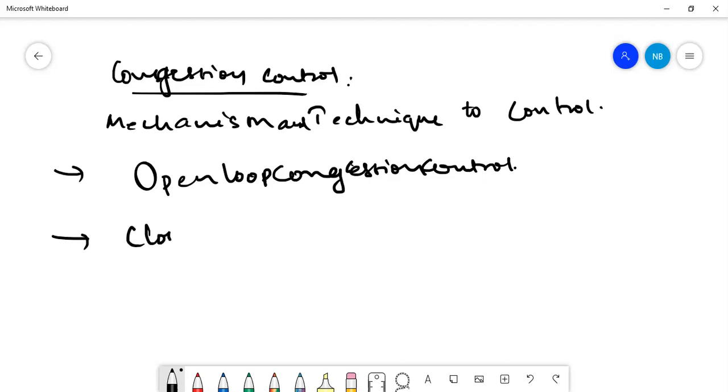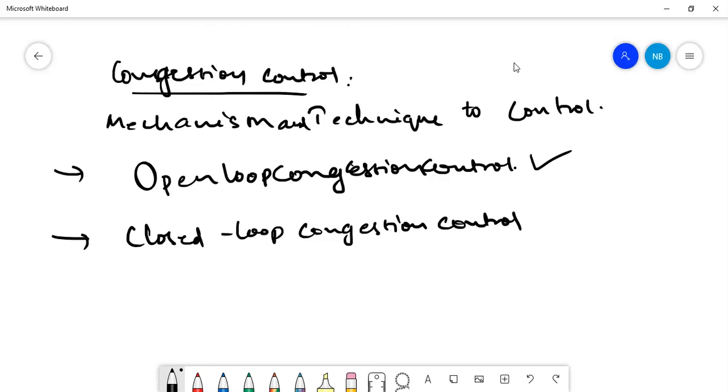Second one is closed loop congestion control. Okay, what are the two mechanisms that are used here? Mechanisms and techniques. One is open loop congestion control. Second one is closed loop control.